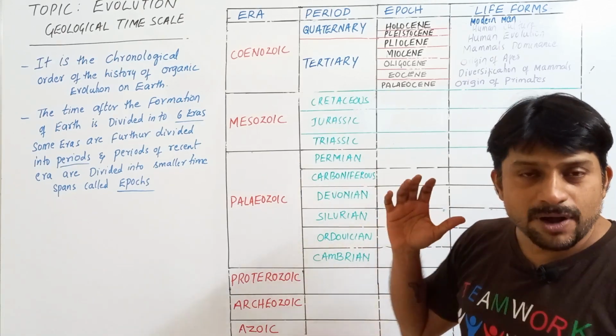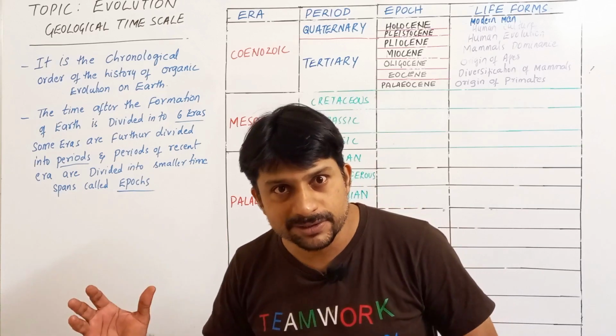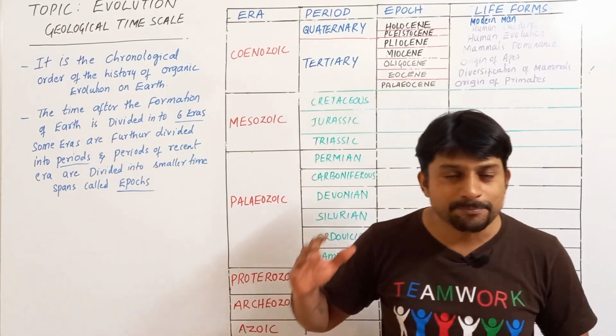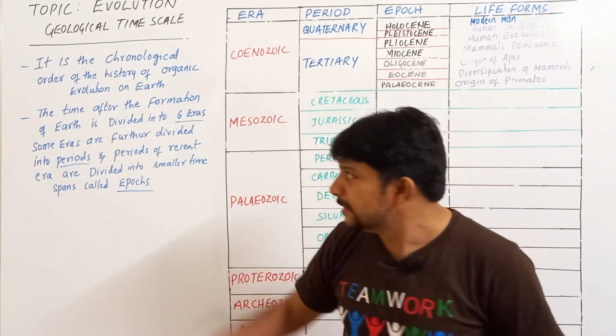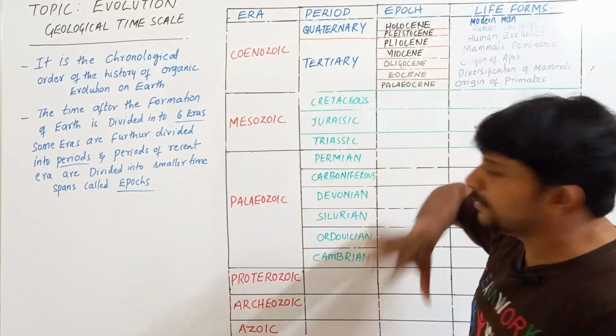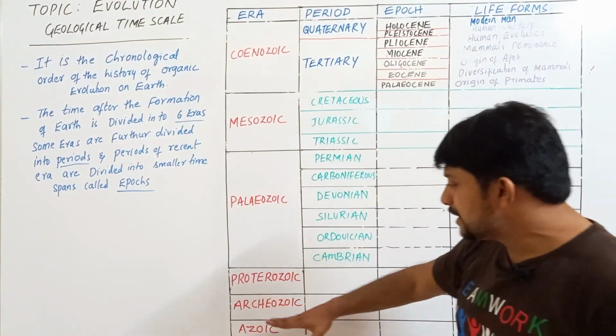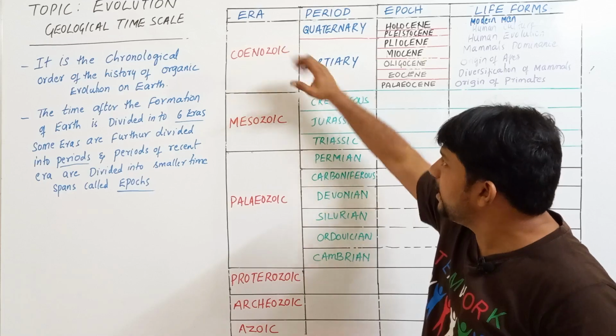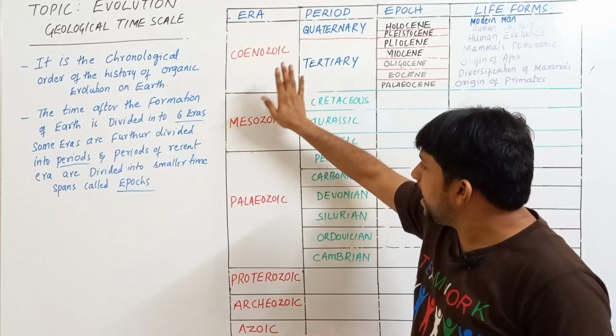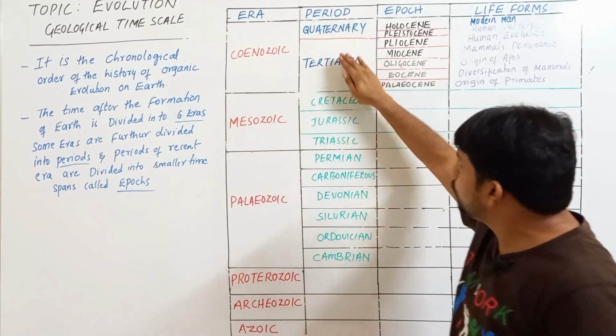So the time after the formation of earth, that is 4.5 billion years ago. After the formation of the earth, the entire time is divided into 6 eras. In turn, these eras are further divided into periods.